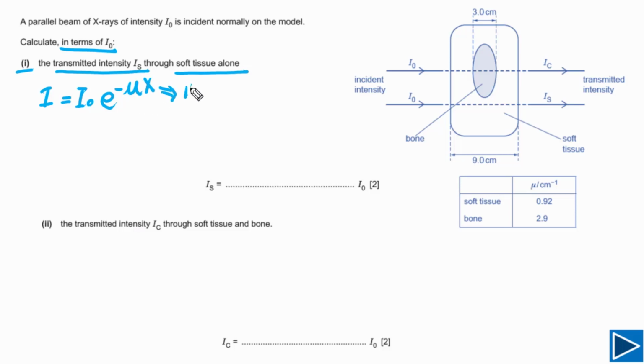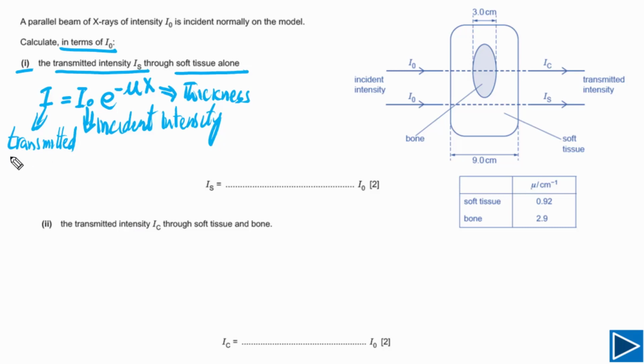I naught is the incident intensity, and you need to understand what these symbols are telling you. I is the transmitted intensity. If you look at this given figure, in this case incident intensity is I naught, and transmitted intensity is IS. The question is asking us to find IS in terms of I naught.